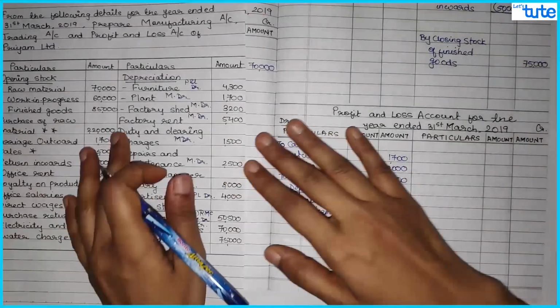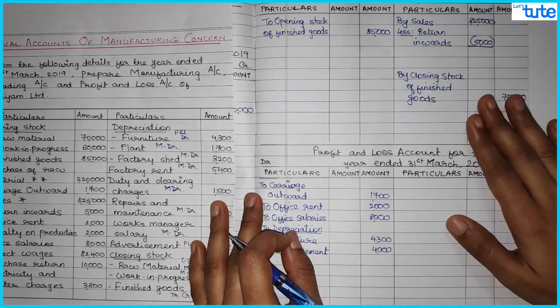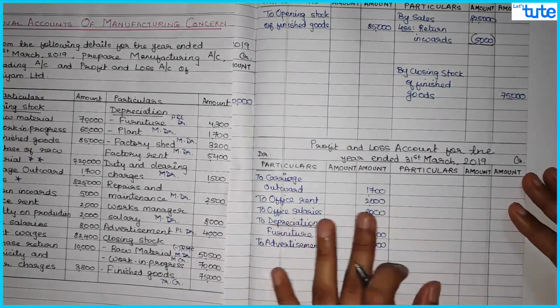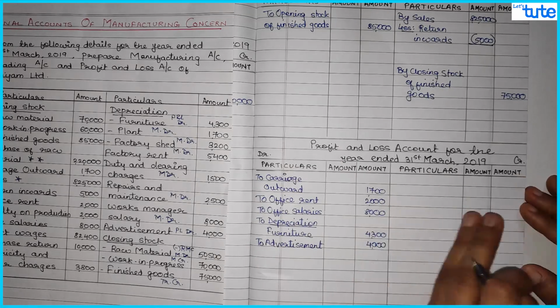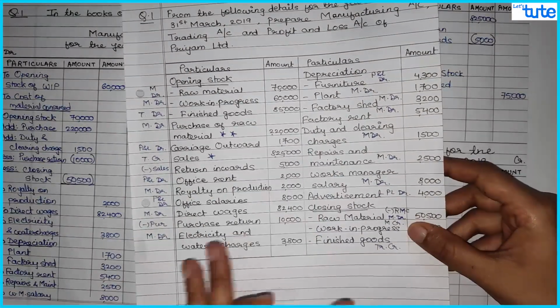Then all the transactions which are related to finished goods, that is opening stock, then sales, closing stock of finished goods, that comes in your trading account. And all the office and selling expenses and admin expenses will come in your profit and loss account. There is no indirect income given in the question. So we are done with the posting of the items which are given in the question.